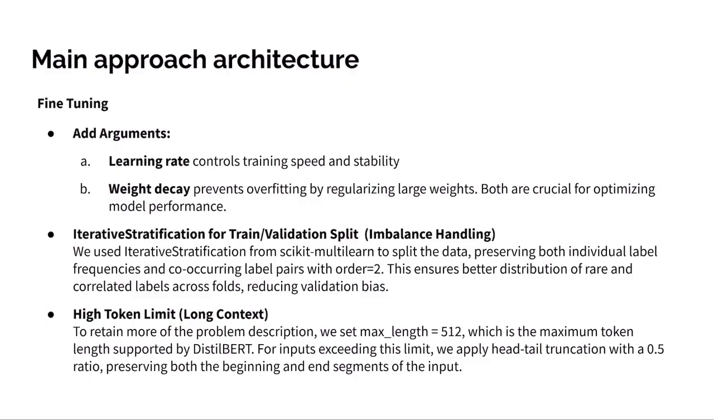And following, we use a high token limit to deal with the long context. To retain more of the problem description, we set max length 512, which is the maximum token length supported by DistilBERT. For input exceeding this limit, we applied head-tail truncation with a 0.5 ratio, preserving both the beginning and end segments of the input.